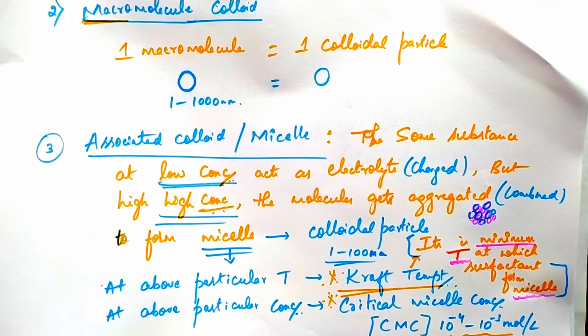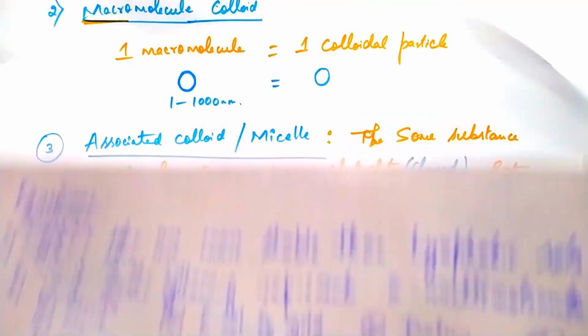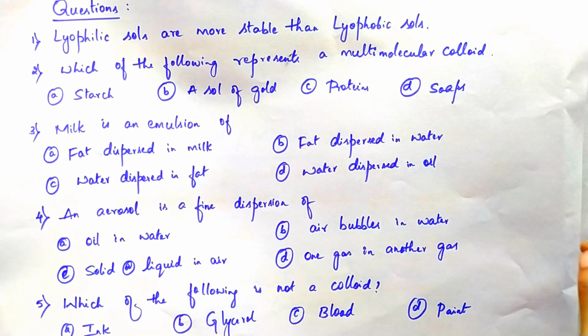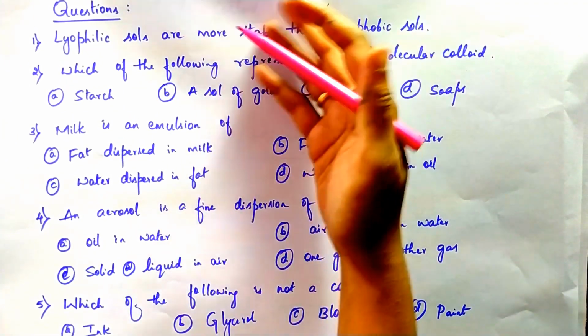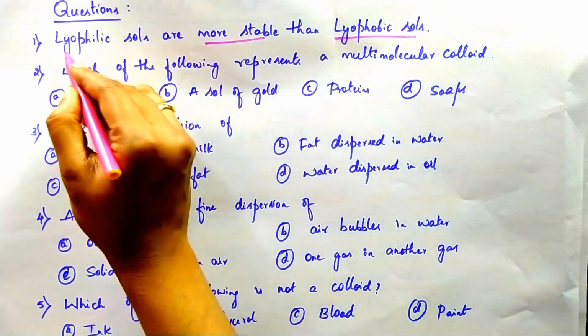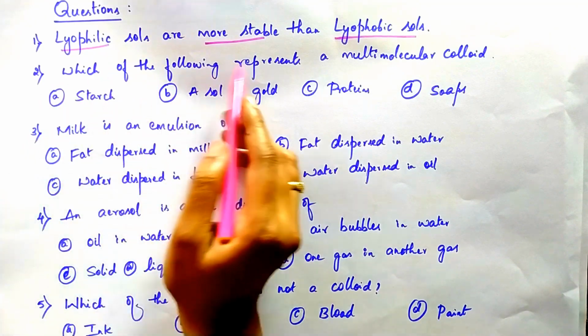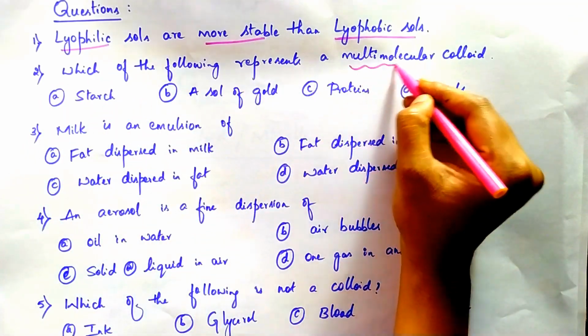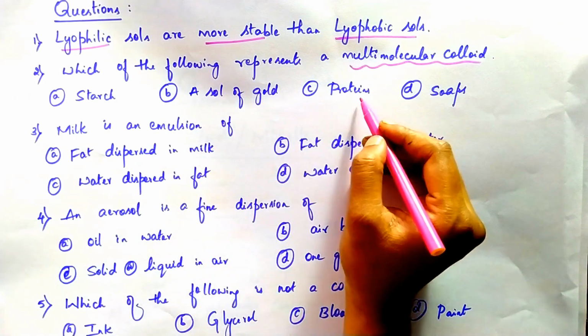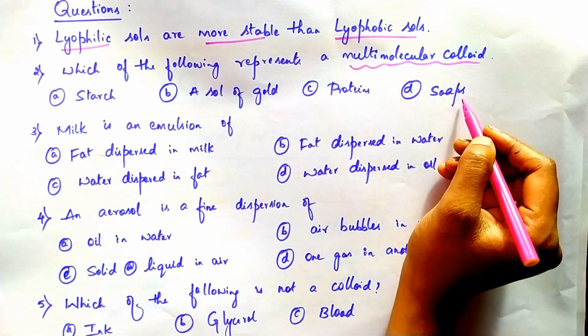Okay, then let us move on to today's questions related to today's concept. The first question is: lyophilic sols are more stable than lyophobic sols. The second one is: which of the following represents a multimolecular colloid? Starch, sol of gold, protein, or soap.